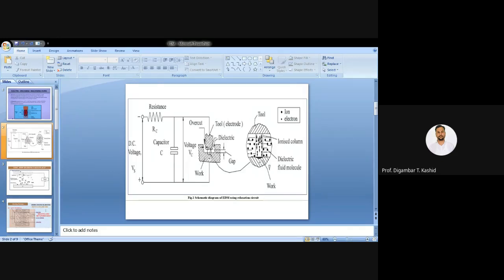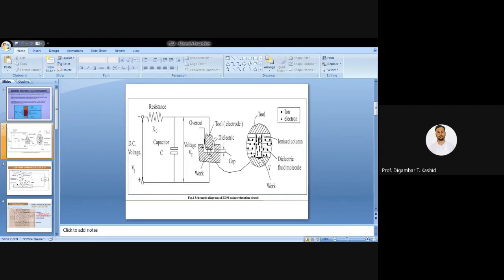Because of this machining or melting, a huge amount of heat is generated in that very small area. We are considering, for example, only a single spark in the small area. At that time, a huge amount of metal is molten, and it comes into the molten state or the vaporized state. So this much metal is removed from your workpiece surface.